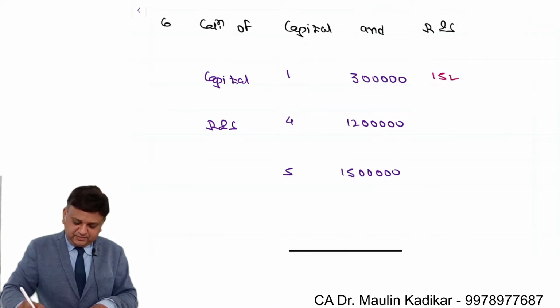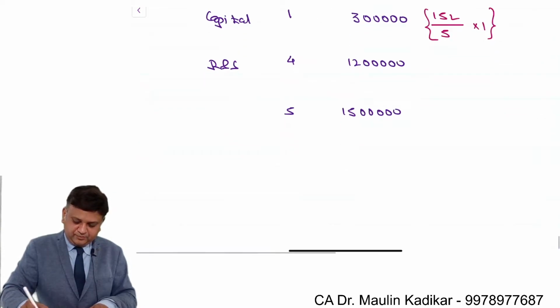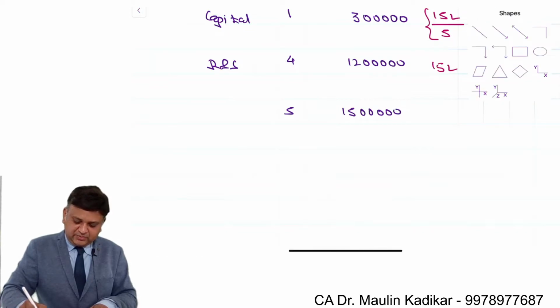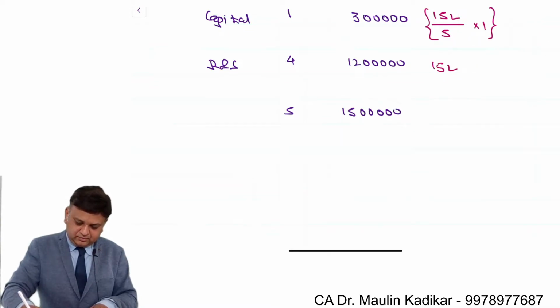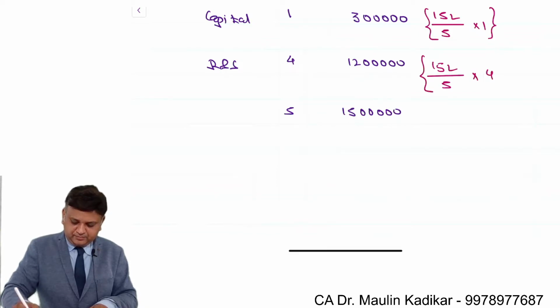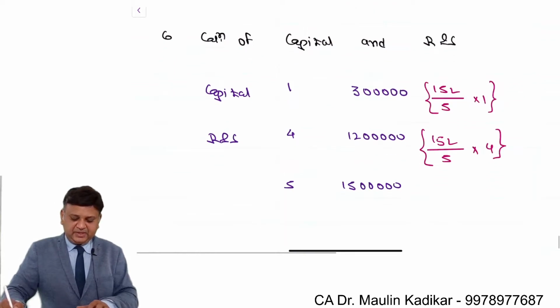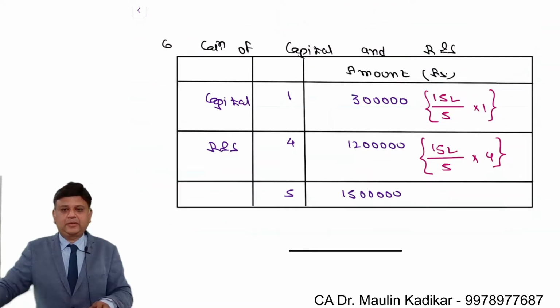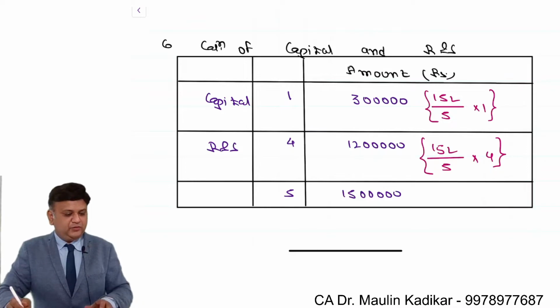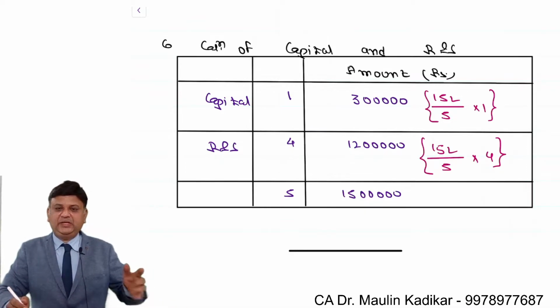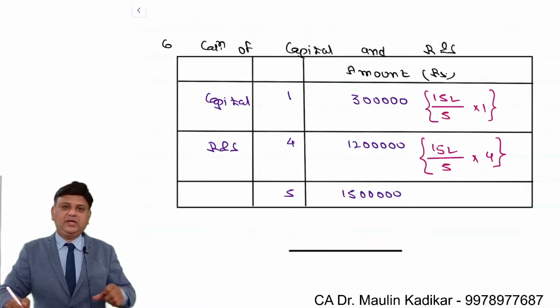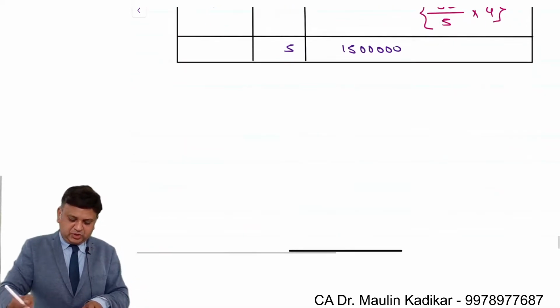So 15 lakhs upon 5 into 1, 15 lakhs upon 5 into 4. This is the way capital and reserves and surplus can be calculated. So friends, all the financial ratios information which have been given, that we have done. Now let us go to the accounting information, wherein GP ratio is given, NP ratio is given. So we can compute the gross profit and net profit.